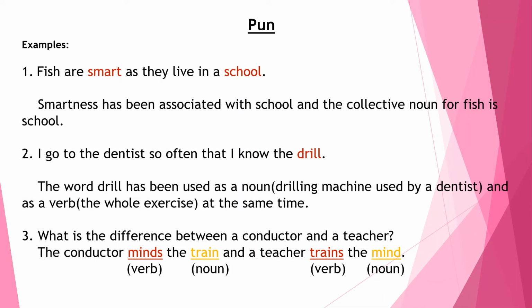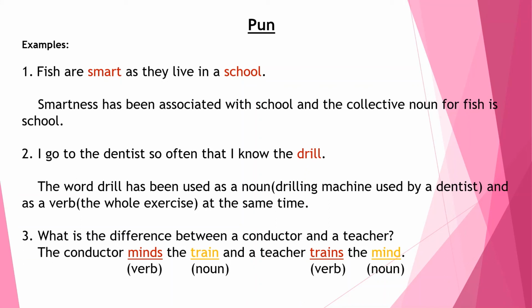Now the third sentence: what is the difference between a conductor and a teacher? The conductor minds the train and the teacher trains the mind. If you pay attention, you will notice that I have written two words in red and two words in yellow. The two words in red, minds and trains, are verbs, and the ones in yellow are nouns.